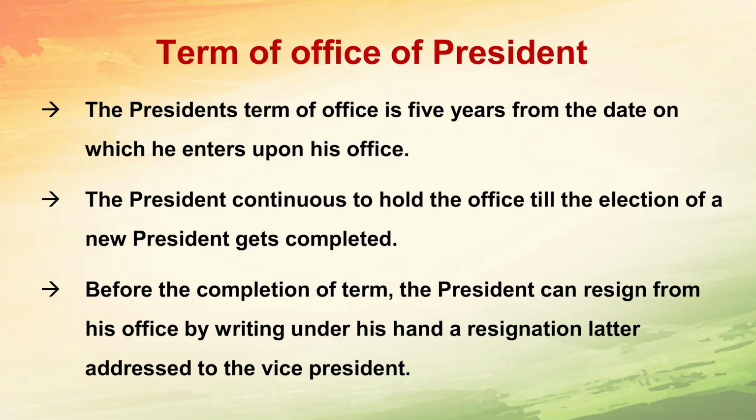Before the completion of the term, the President can resign from his office by writing under his hand a resignation letter to the Vice President of India. This is a notable point. So, the President can continue in his post for 5 years.